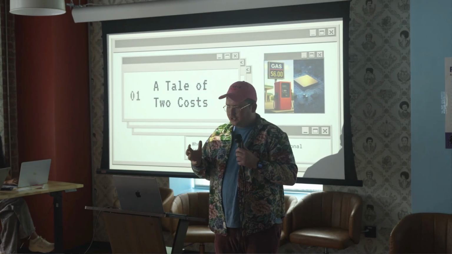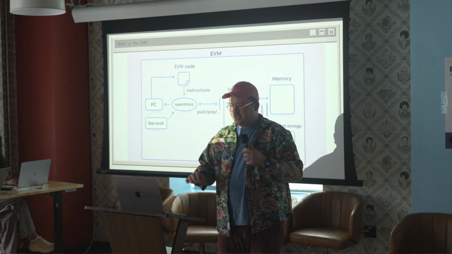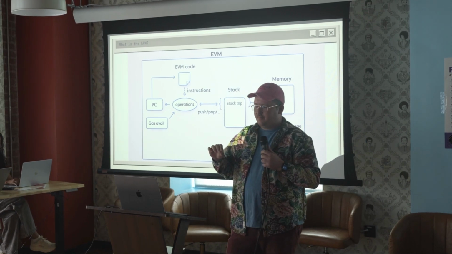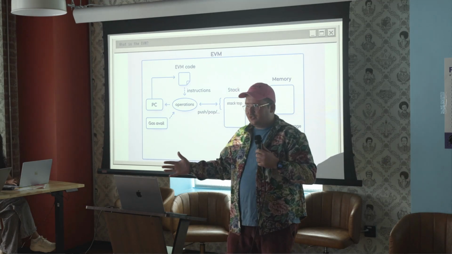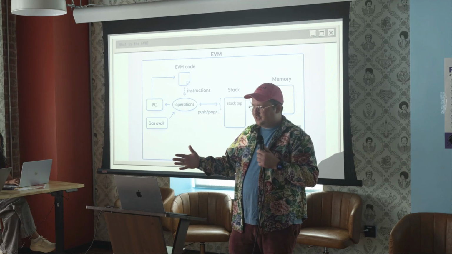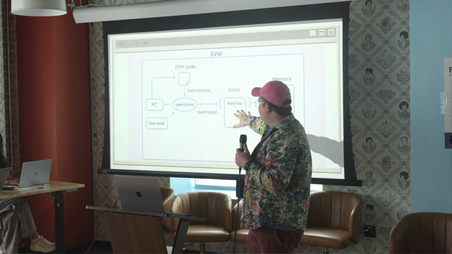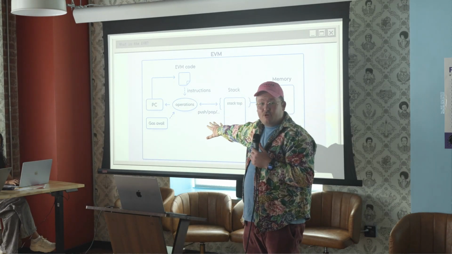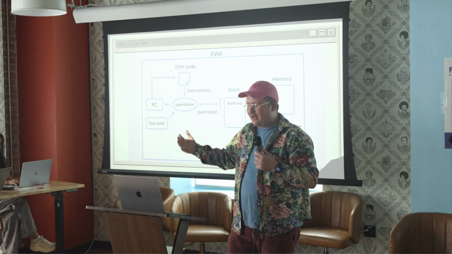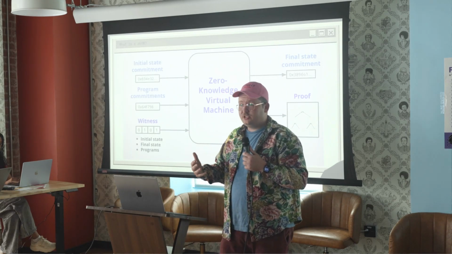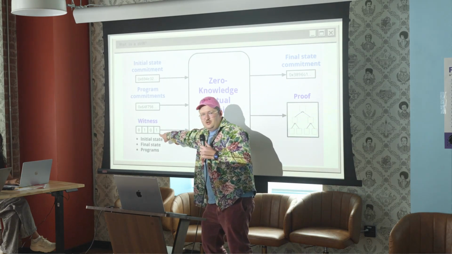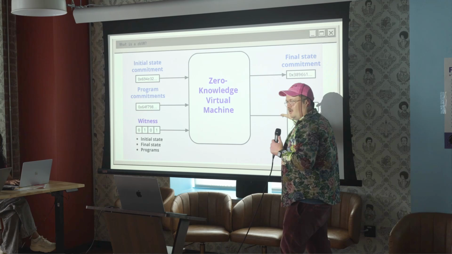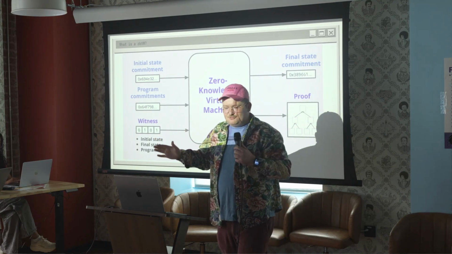Basically, the core issue here is there's a difference between what is going on in the Ethereum virtual machine and what's going on in the zero-knowledge prover. So what we're going to talk about first is what is the EVM. Basically, the EVM is a computer, and you can express it as a computer program. We just heard Alice talk at length about what is a zero-knowledge virtual machine. All you really need to worry about for this presentation is that the Ethereum virtual machine goes in one side, and a proof comes out the other side. Makes sense?